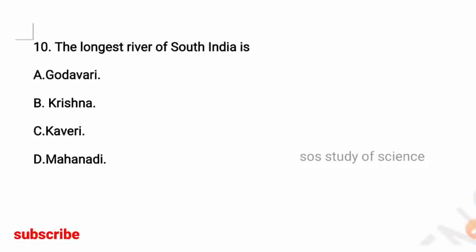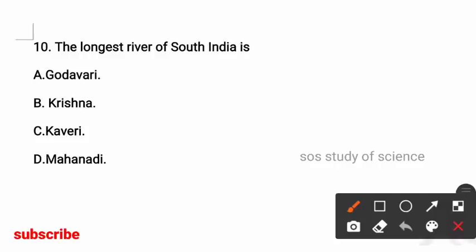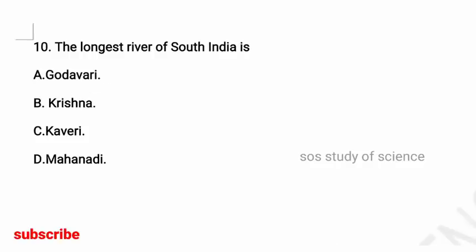Next, the longest river of South India is? Options are Godavari, Krishna, Kaveri, Mahanadi. So here the right answer is option A, Godavari. It is the longest river of South India.